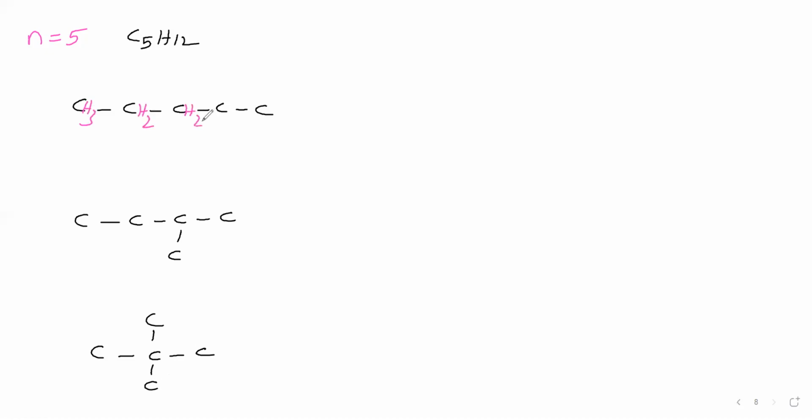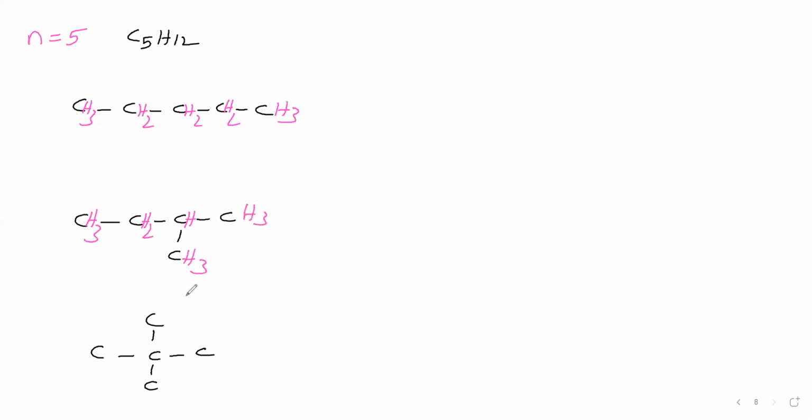Carbon will make totally 4 bonds. This carbon is having 2 bonds, so it is in need of 2 more bonds to make 4 valency. So that 2 we will write in the form of 2 hydrogens. This carbon is having 1 bond, so to get 4 valency it is in need of 3 more bonds. Therefore 3 hydrogens we will give. Now this carbon is having 1 bond, so it is in need of 3 more bonds to get valency 4. So we are giving 3 hydrogens. For this one, this carbon is having 3 bonds, so 1 hydrogen you give it.